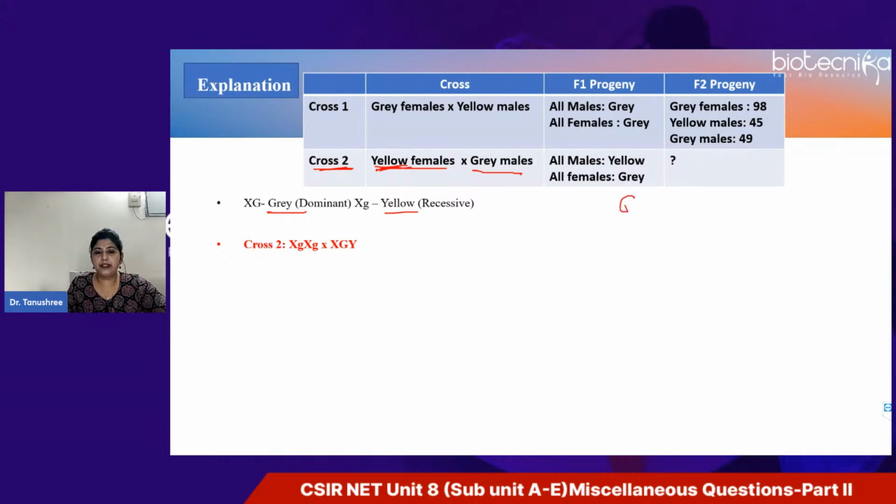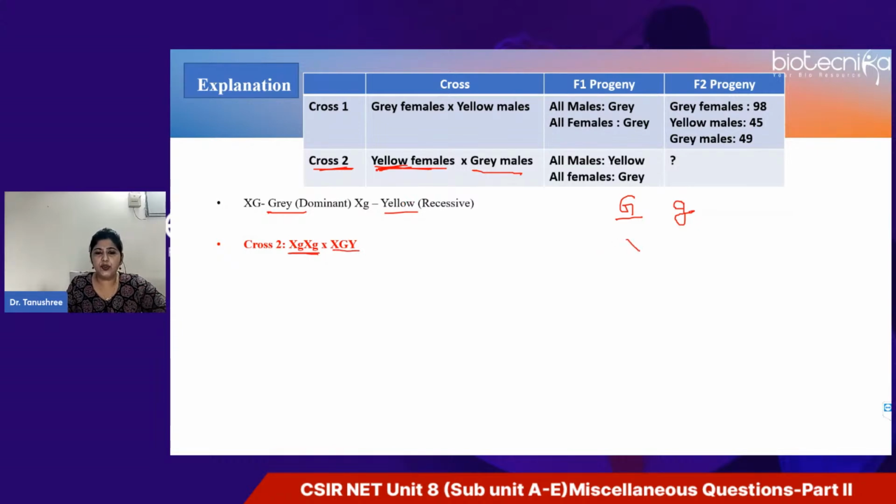So let's say we represent the dominant trait, gray, with the uppercase letter G, and yellow, which is a recessive trait, with the lowercase letter g. So for the yellow female and gray male, this must be the genotype, right?